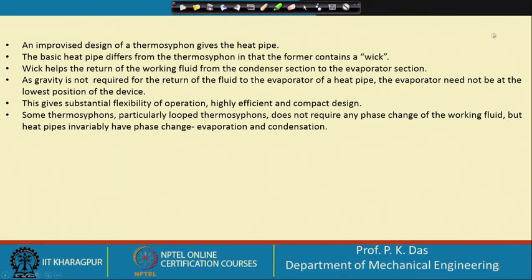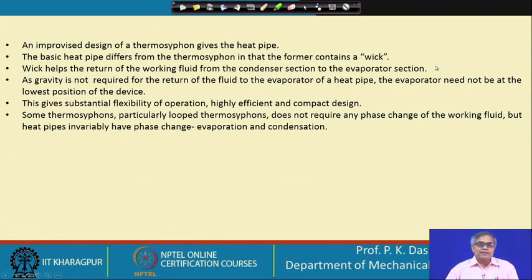That is the first point, and the second point is that the basic heat pipe differs from the thermosiphon in that the former contains a wick. Wick is nothing but a capillary structure, and the wick helps the return of the working fluid from the condenser section to the evaporator section.